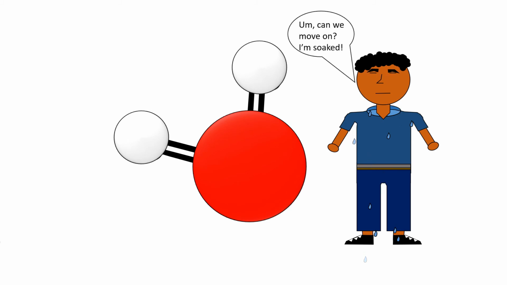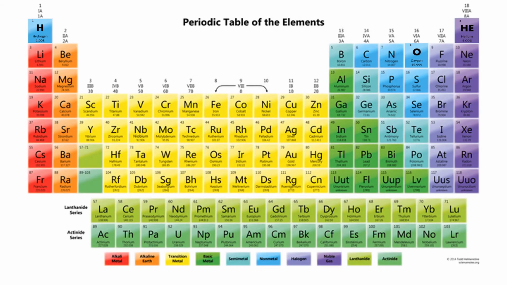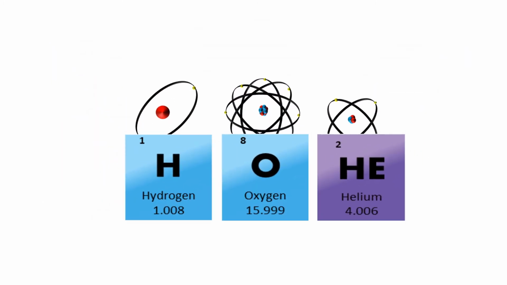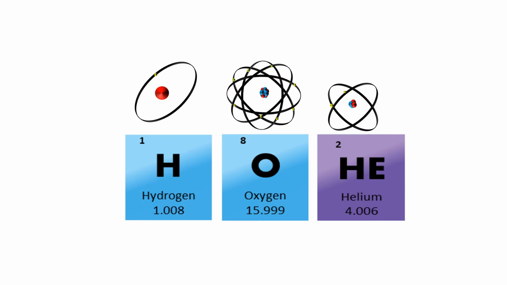Okay, so let's move on. What elements make up our 3 most common atoms ever discovered? Let's see. Hydrogen atoms are made up of 1 proton, 1 electron, and no neutrons. Helium atoms are made up of 2 protons, 2 electrons, and 2 neutrons. Oxygen atoms are made up of 8 protons, 8 electrons, and 8 neutrons.